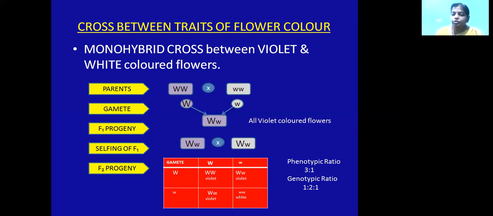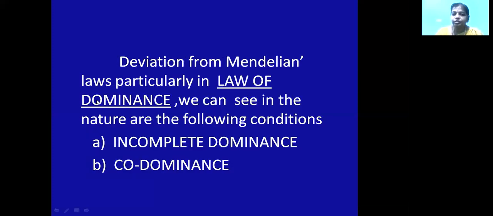Okay. So in the F1 generation, whatever is obtained will be the dominant character, and whatever is obtained newly in the F2 generation will be the recessive character. But this law was not stated accurately. It is not universally accepted. There are some exceptions in this case also. We'll learn that one. So what are the deviations from the law of dominance?